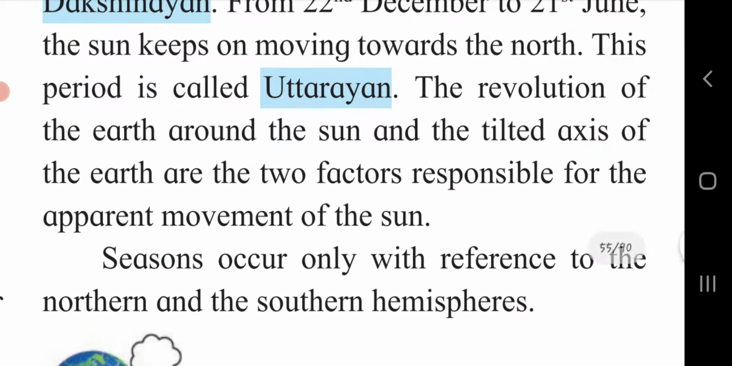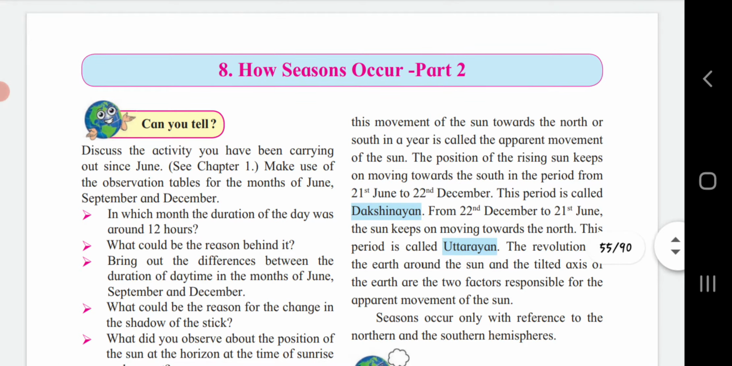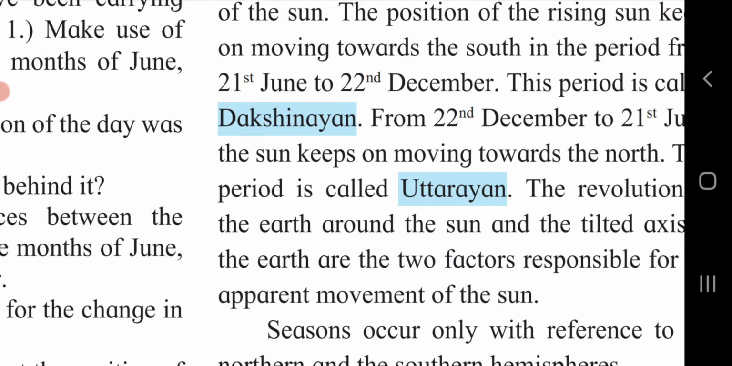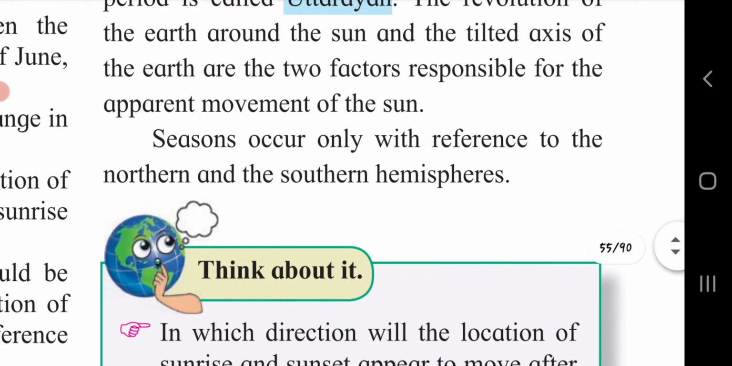The revolution of the earth around the sun and the tilt of the earth's axis are the two factors responsible for the apparent movement of the sun. These are the two factors that we had seen: the revolution of the earth and the axis of the earth. They are responsible for the apparent movement of the sun.